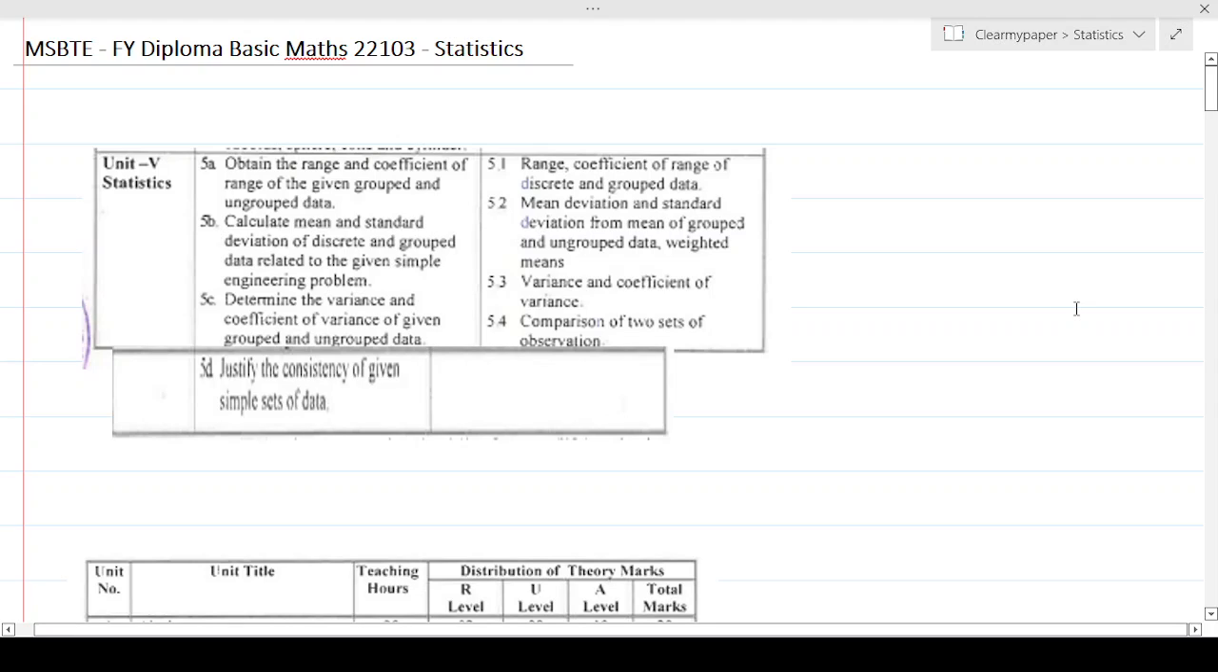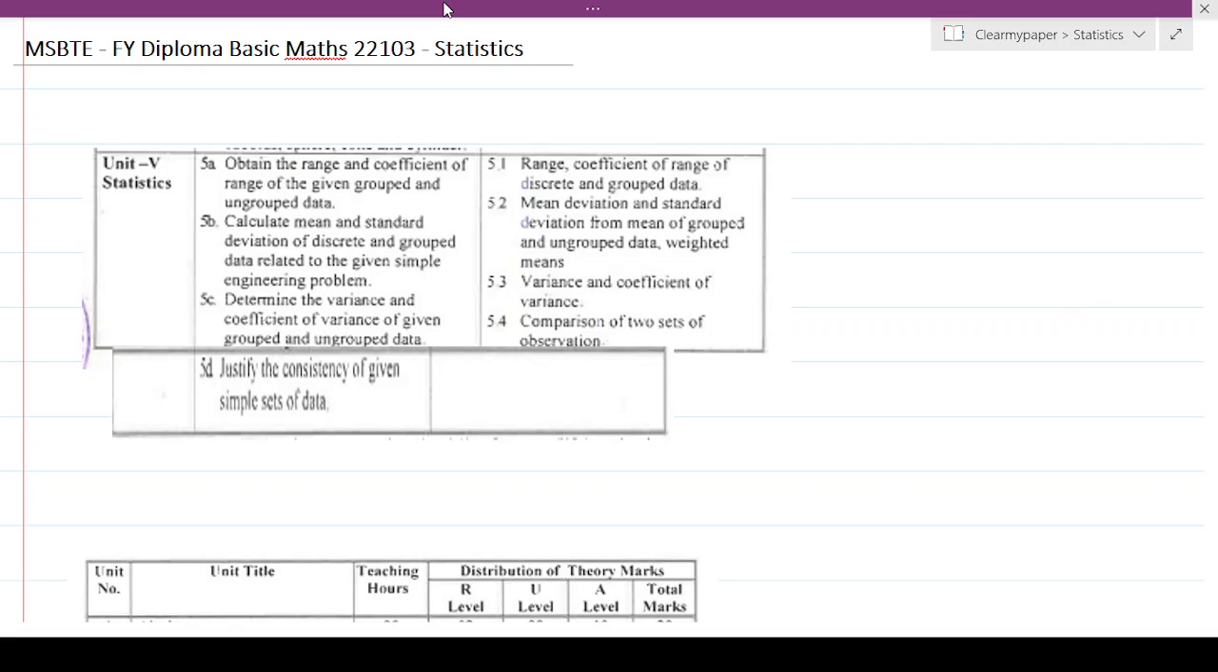Today, let's talk about one of the interesting topics for first year diploma basic mathematics for the Maharashtra State Board. The paper code is 22103 and the name of the topic is statistics. So let's see what is the overall syllabus for statistics and what is the weightage in terms of questions for